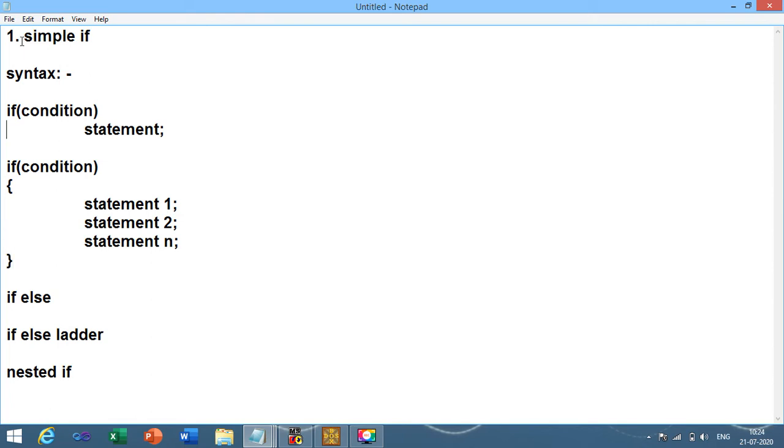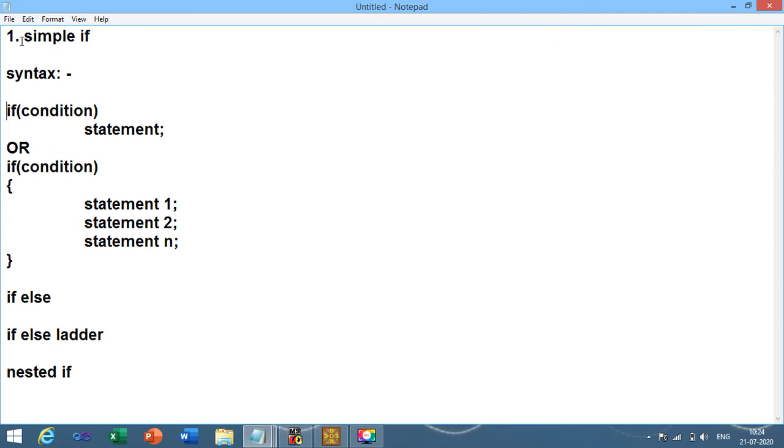Let us discuss the syntax once again. This is the first syntax, of simple if. First of all, what is if? Up till now, whatever programs we performed executed their statements compulsorily, but now I want to execute my statement based on certain conditions. For that purpose the if condition is there.